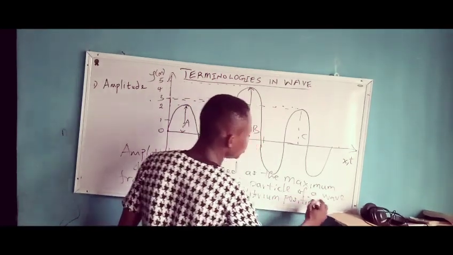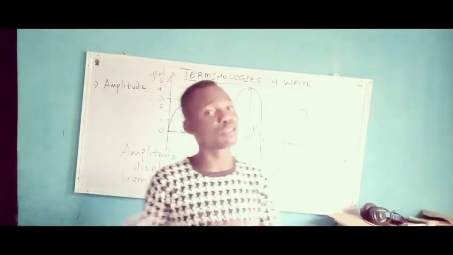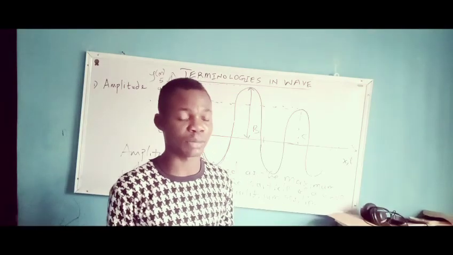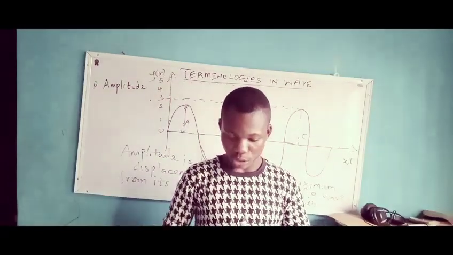And it has a unit. The unit is meter, but if you have it in centimeters, you can convert it back to meters. All you need to do is divide it by 100. So that's that for amplitude.